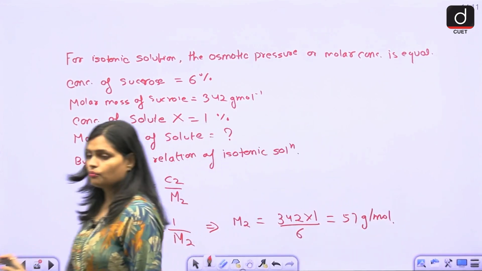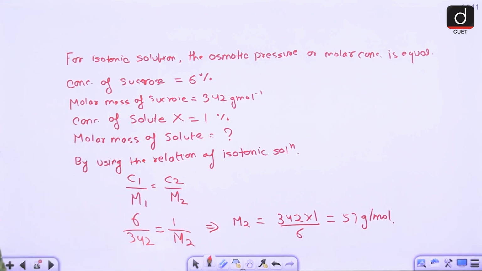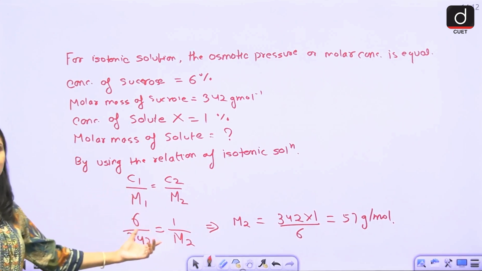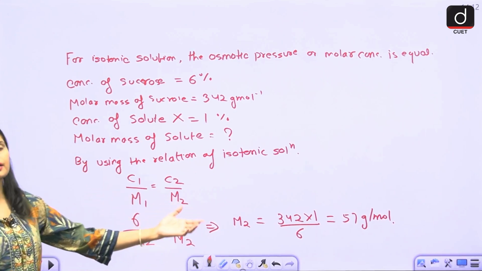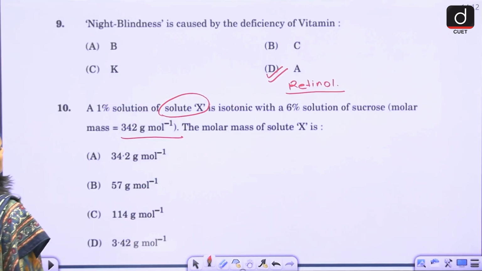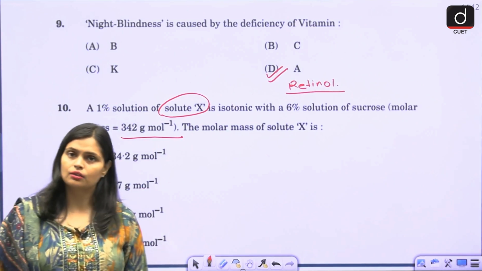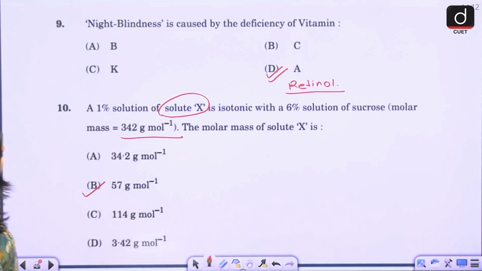This is how you are going to solve this question. If you know the meaning of isotonic solution, you only have to put in this formula, put in the values, and calculate the answer. So here the correct answer is 57 gram per mole.